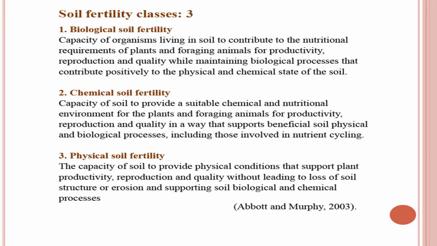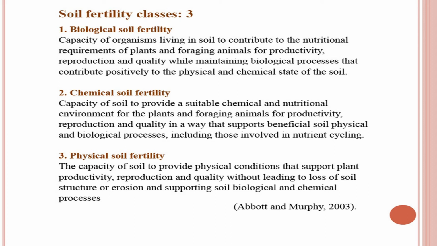Now, let us see what the different soil fertility classes are. Soil fertility has been divided into three components. Number one is biological soil fertility, number two chemical soil fertility, number three physical soil fertility. Biological soil fertility is the capacity of organisms living in soil to contribute to the nutritional requirements of plants and foraging animals for productivity, reproduction and quality, while maintaining biological processes that contribute positively to the physical and chemical state of the soil.